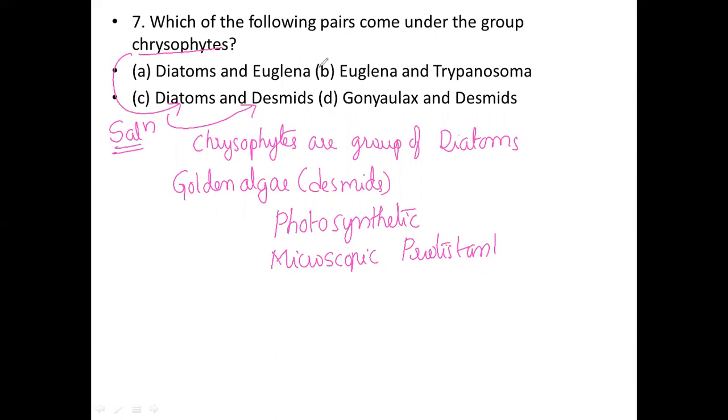Euglena and Trypanosoma is wrong. Gonyaulax and desmids is wrong. Diatoms and Euglena is wrong. Option C is the correct option for this question. Okay, for the seventh question. So I would like to move on to the next slide.